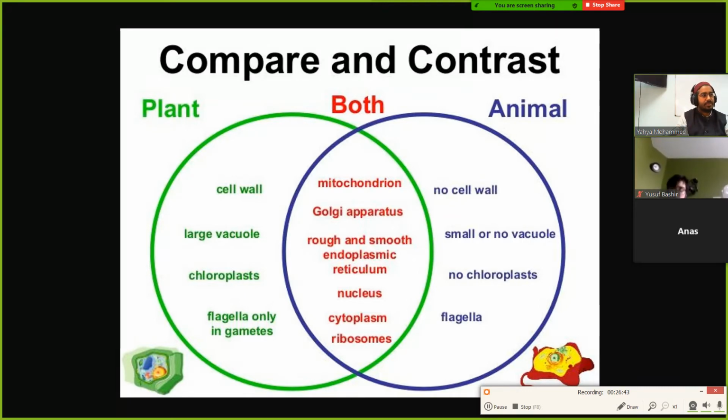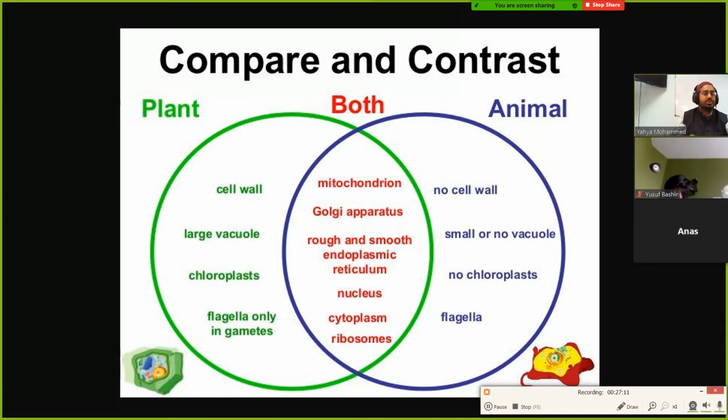Is a plant cell a prokaryotic cell? No. Both of these, plant cells and animal cells, are eukaryotic cells. Here I'm just showing the differences between plant and animal cells, but all of these are eukaryotic cells.